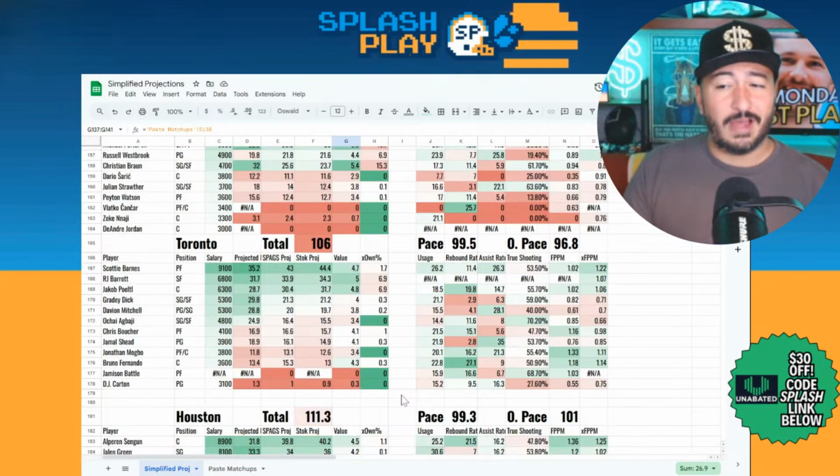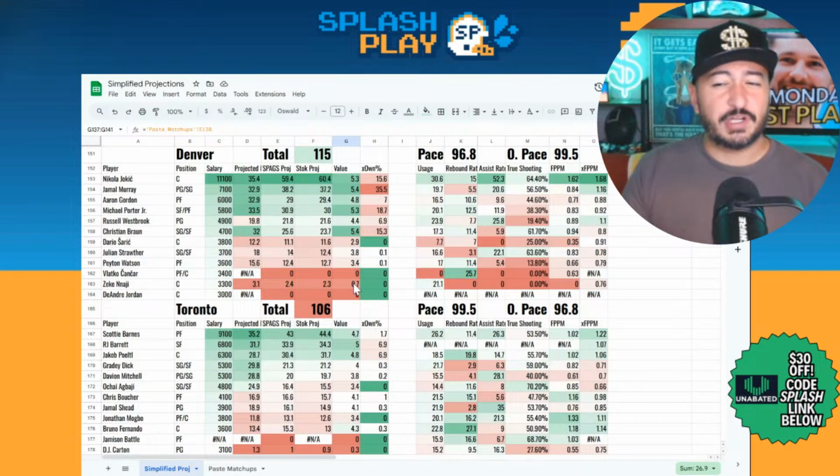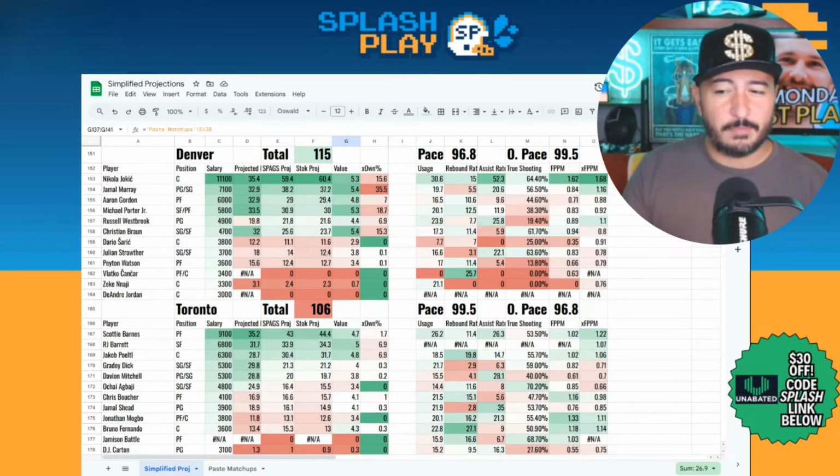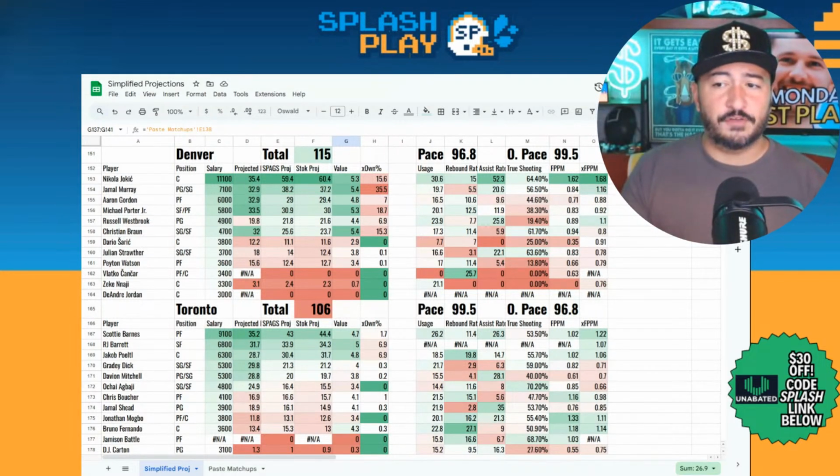And Toronto as well. Barnes and Barrett, I think if you're playing Nuggets, you really should consider Barnes, really should consider Barrett. Maybe you should consider Gradey Dick a little bit more, who disappointed a lot of people over the weekend as chalk. I think trying to play something from Toronto if you're going to play a Denver player would be a pretty logical move today.